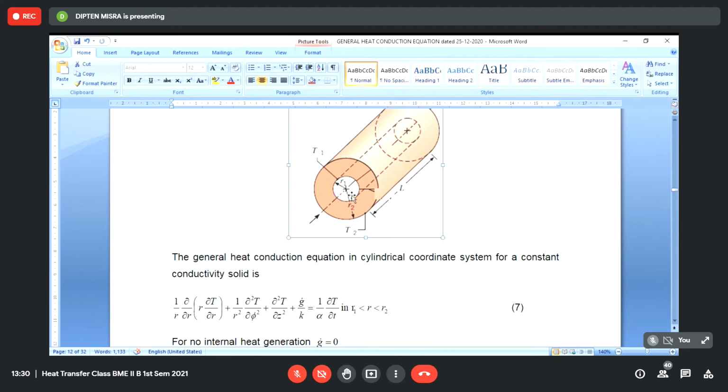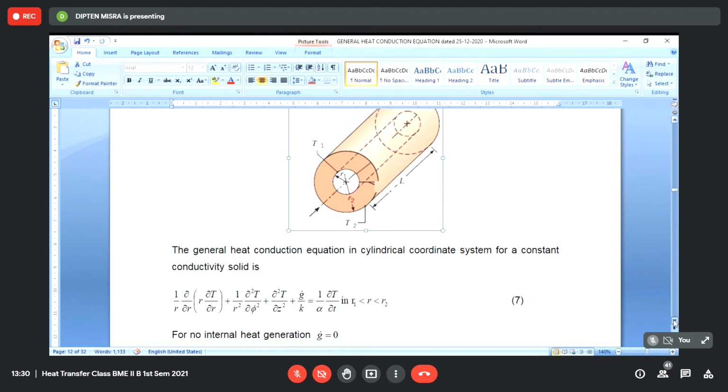Not only is it true for the inner and outer surface, at any imaginary cylinder at any r in between R1 and R2, this is true: the heat will be flowing radially outward at the same constant rate. So Q dot will remain constant with respect to r in this particular example. The Q dot will not change with r. It will be independent of r.